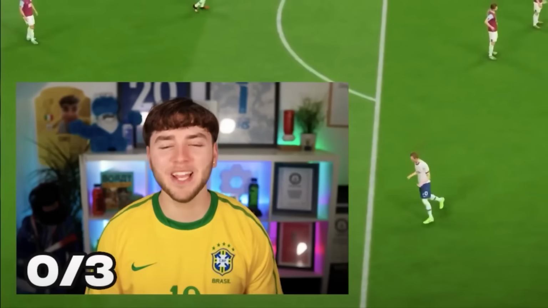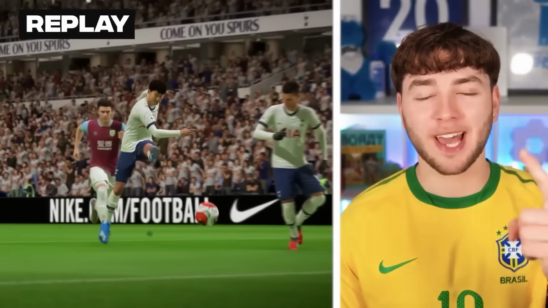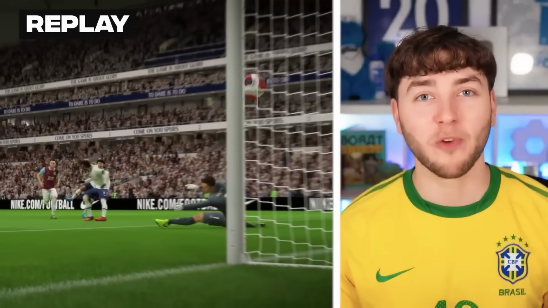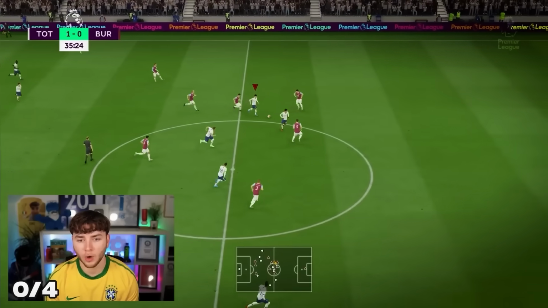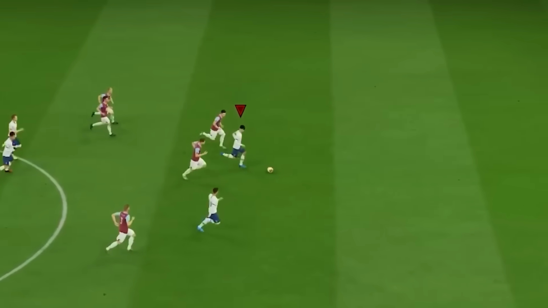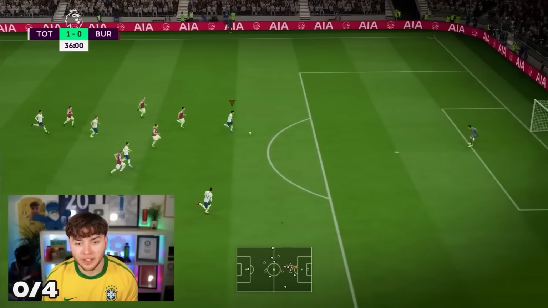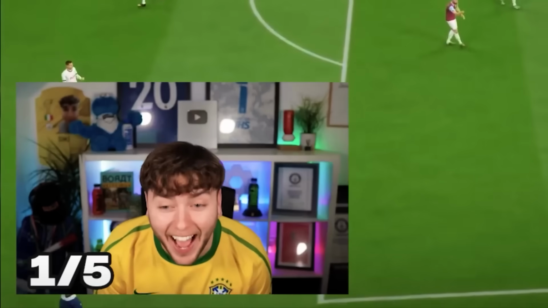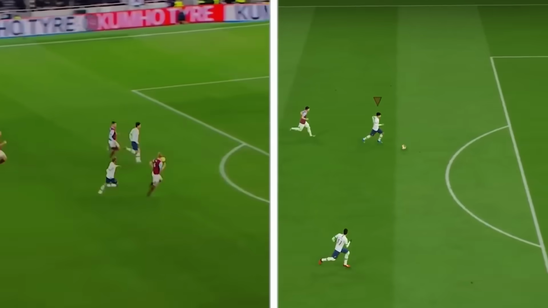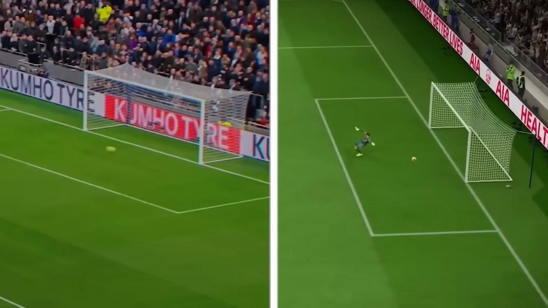Son! I don't feel satisfied with that goal. I've got one more attempt. I'm not taking that one. I'm going for one more try. Son. Go on. Go on! Oh my god, this is it! Please score. Let's go! That was good. That was definitely better than the previous one. I'm taking that. Let's move on to 2021.